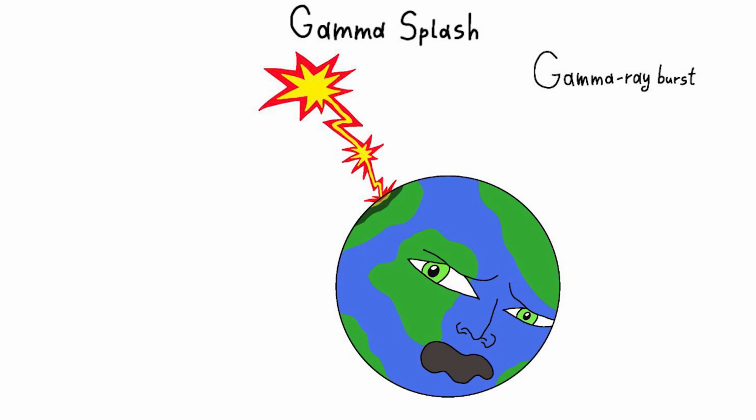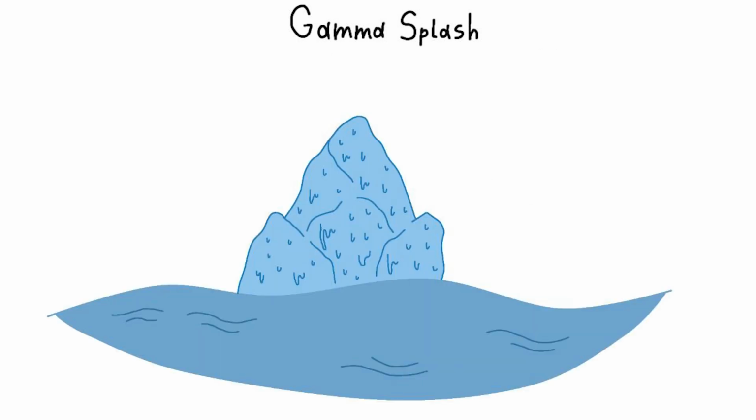Gamma splash. The possible direction of a gamma ray burst into our galaxy could cause devastating effects on the ozone layer and lead to strong ultraviolet radiation, causing irreparable damage to all life on Earth. This could lead to global warming, melting glaciers and rising sea levels, resulting in flooding, climate change, and devastating consequences